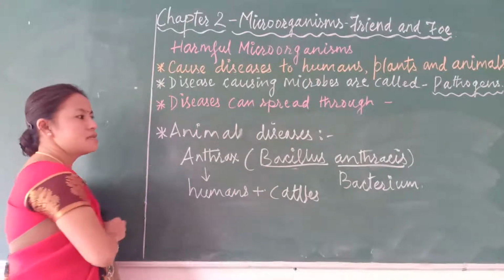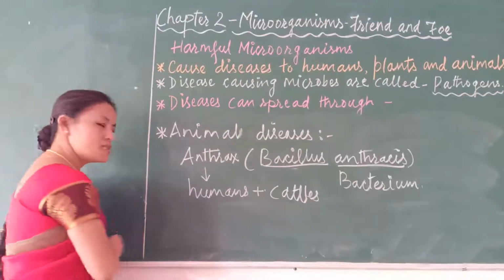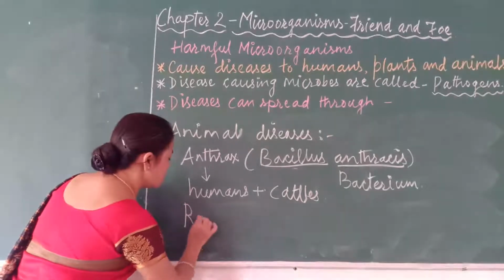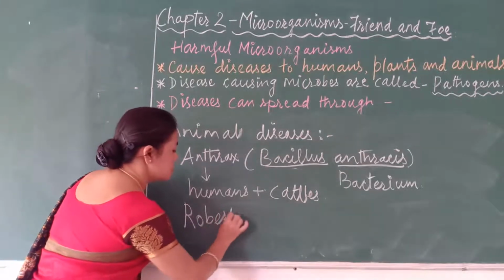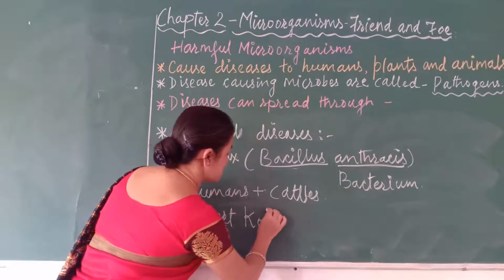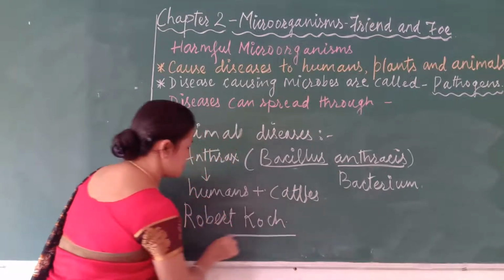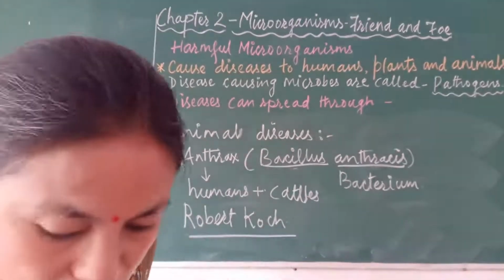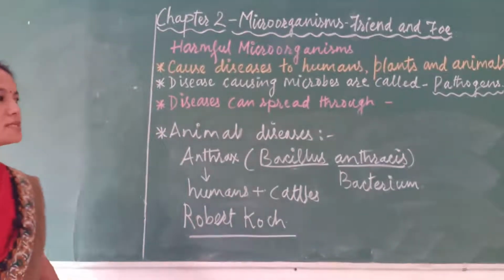Now, this Bacillus anthracis was discovered by a scientist whose name is Robert Koch. Robert Koch is the scientist who discovered this bacterium Bacillus anthracis.